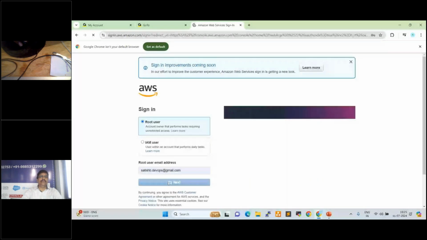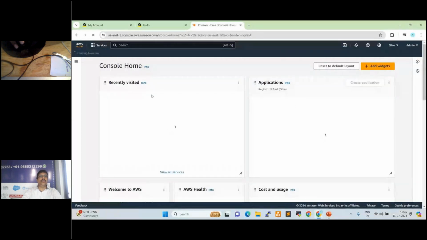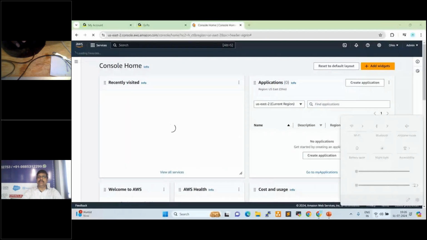Now I'm able to log in to my console, and here I can create whatever resources I require. So this is my AWS console. It is a bit slow.